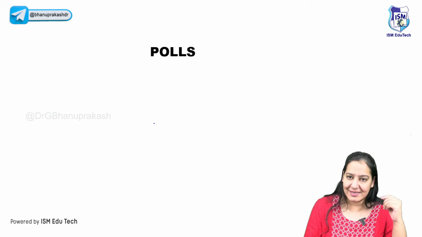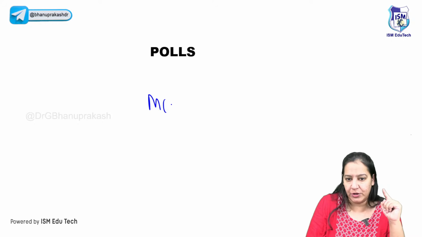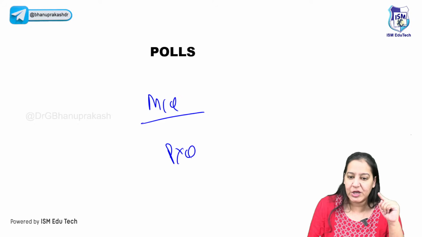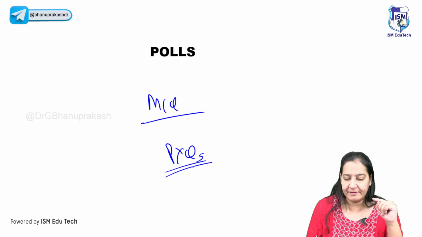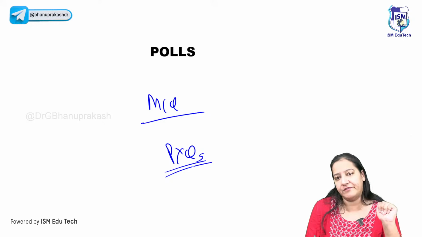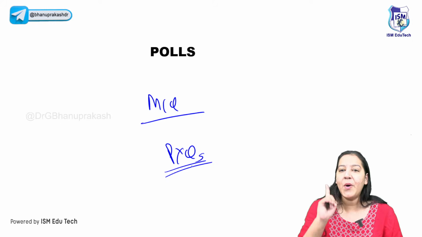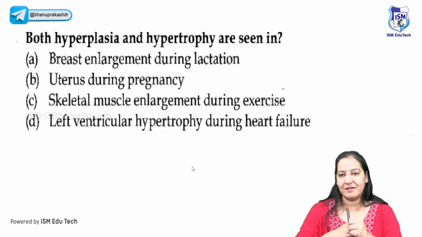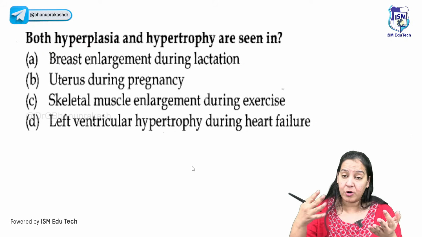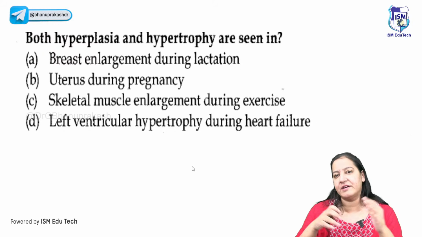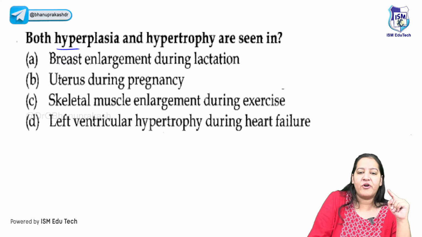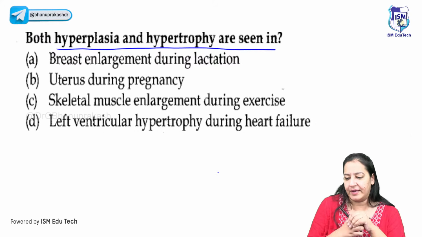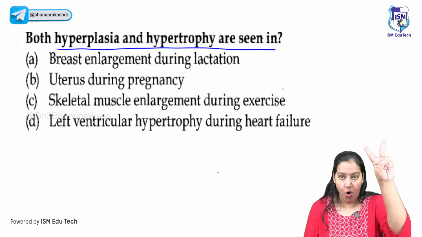So I would like to ask certain questions, MCQs, which are basically your PYQs from the FMGE exam. These are your PYQs from the last 5 years of FMGE based on this topic. You have to write your answer here in the chat box. This is the first question in front of you. It's a very commonly asked question, repeated multiple times in the FMGE exam. Both hypertrophy and hyperplasia are seen in which of the following?